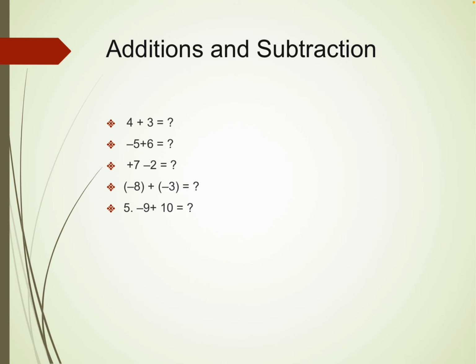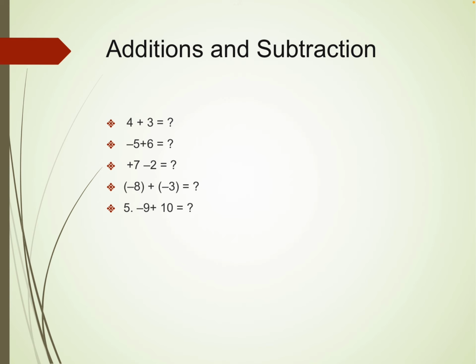So 4 + 3 = 7 minus 5. So these are basic, very basic integers, these addition and subtraction. Suppose -5 + 6. So if two numbers, how to put operations in the integer.